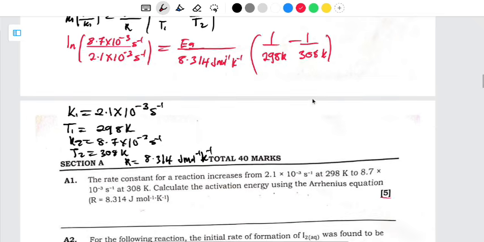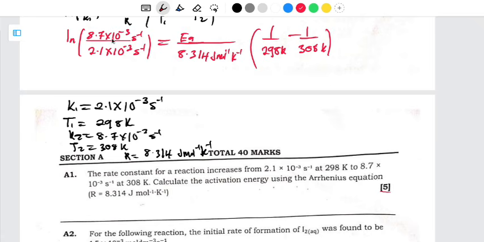From there, let me do the computation for this side here. When I do the computation, what am I going to have? This one is going to be cancelled with this one. Actually, 10^-3 is the one which is cancelling with that one, not that one. Let me do this.